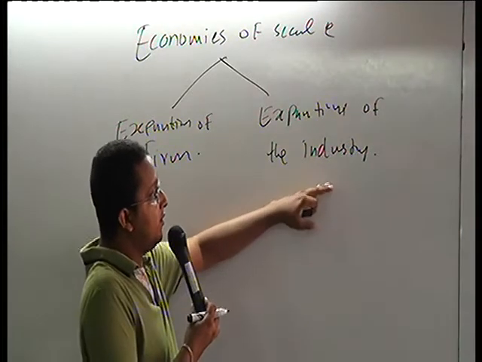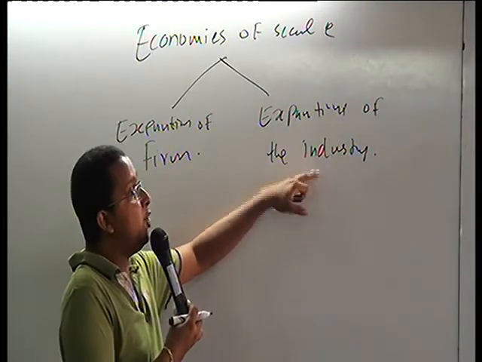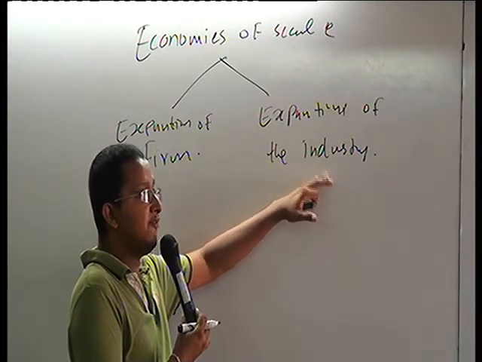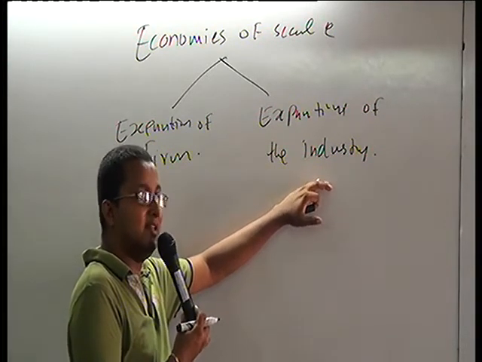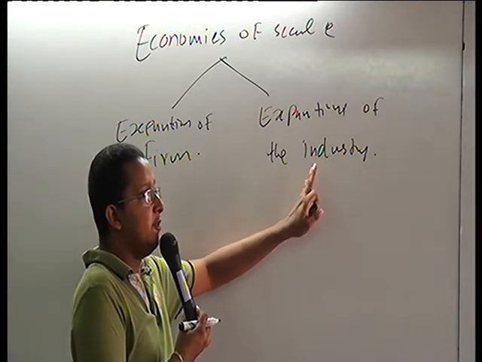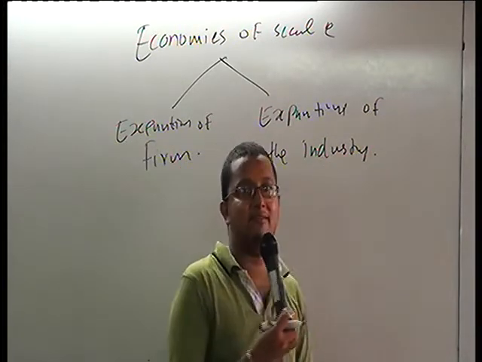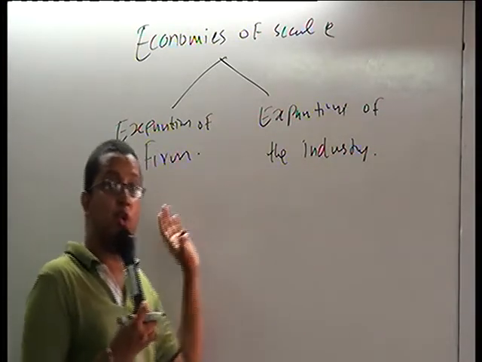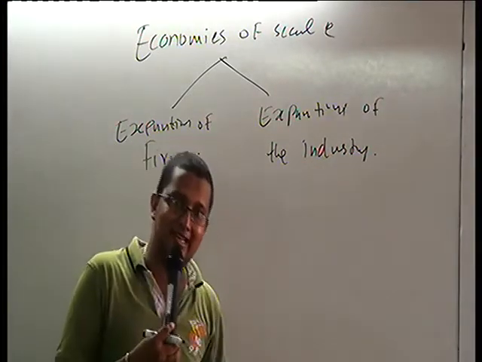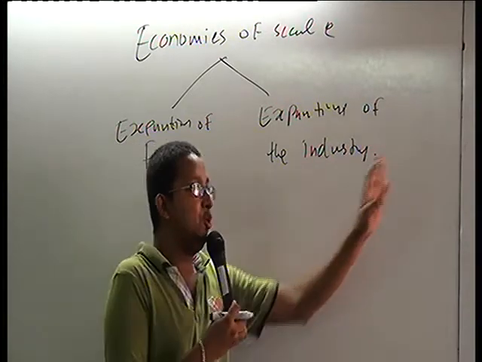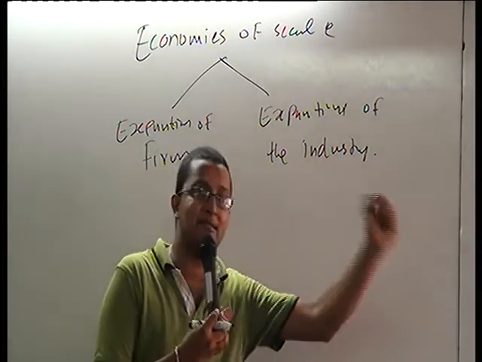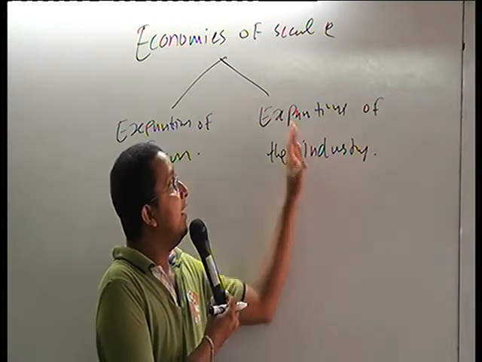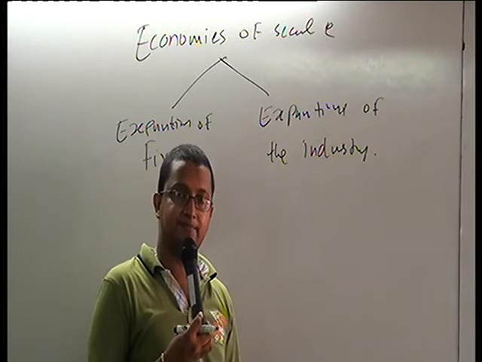Earlier, out of 50 rooms, only 25 were occupied. Now, just because of the large number of tourist arrivals, your occupancy increased from 25 to 45. That is expansion of the industry. You didn't do anything internally. Automatically, due to expansion of the tourism industry, you get additional business. This is called expansion of the industry.